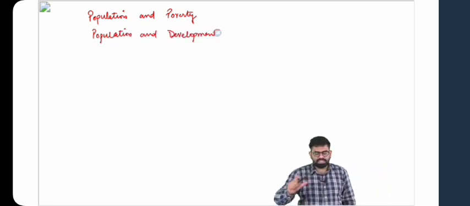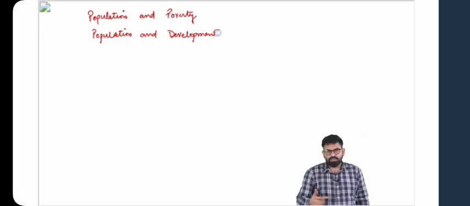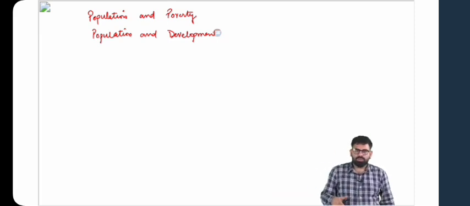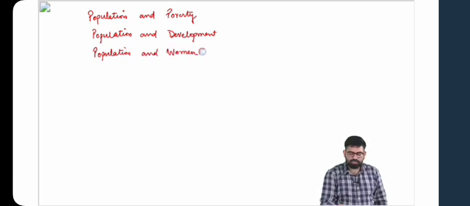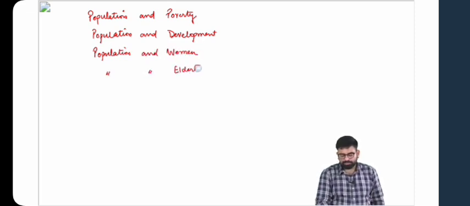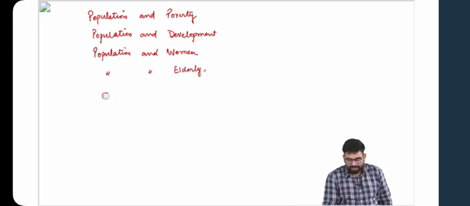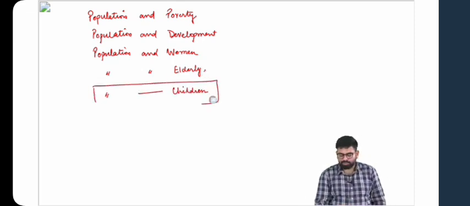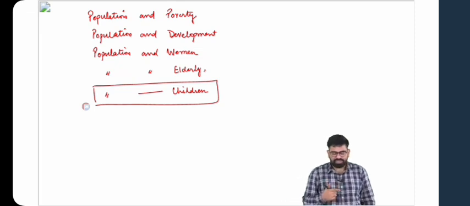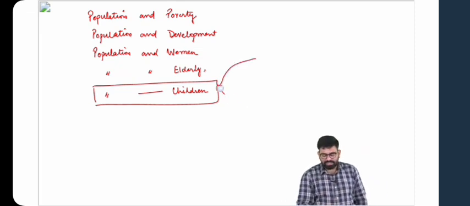How about the impact of population on children? What happens to children, or what aspects of children can be covered with respect to population growth? So in children, one way of doing it is you divide it into dimensions, that is that of sex. You can divide it into male and female, and talk about various issues related to sex ratio. Then also, what happens to various dimensions, various aspects of life of children? What happens to education, healthcare? What can be other dimensions? Let's talk about other dimensions.